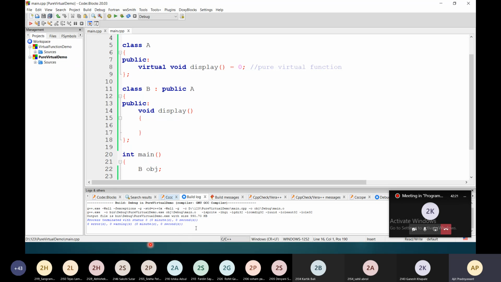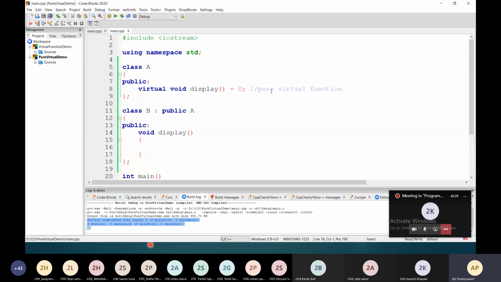Now there will not be any error message. And this is how you can write the display function. And once you derive a particular class from this, you need to write the body of this function. For time being, I am going to write one statement over here, and I am going to call this display function.